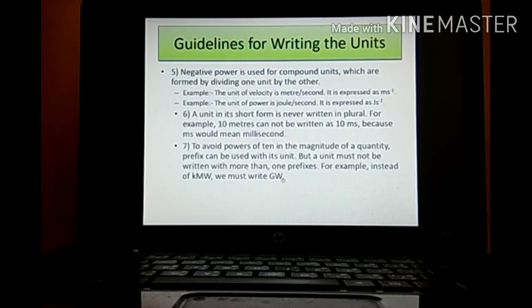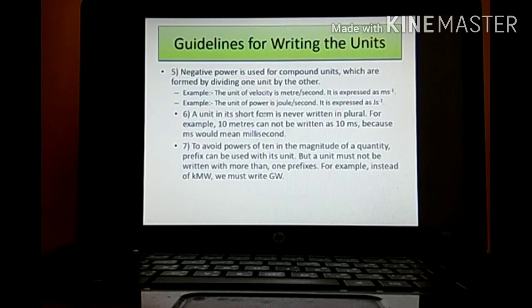Next one. Negative power is used for compound units which are formed by dividing one unit by the other. Take for example velocity, SI unit is what? Meter per second. Second is coming in the denominator. As seconds is coming in the denominator, we are not supposed to write meter per second, or meter seconds. It should always be written as meter seconds -1. Why seconds -1? Because it is coming in the denominator.